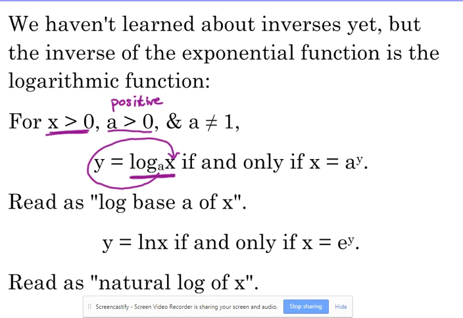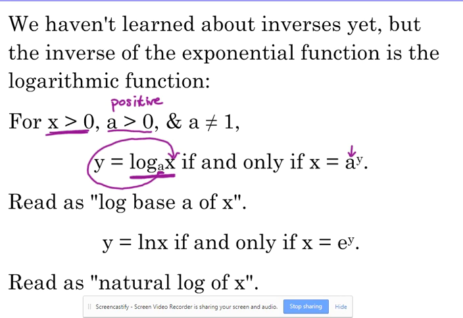And we don't really do 1 either. Because remember we talked about yesterday, if the base of your exponential is 1, that's a very boring exponential function because it's just always going to be equal to 1. Because 1 to any power is 1. So A can't be 1. But any other positive number can be the base.